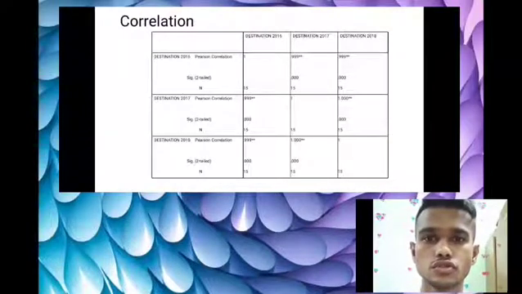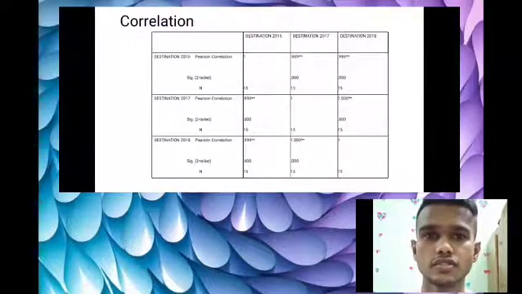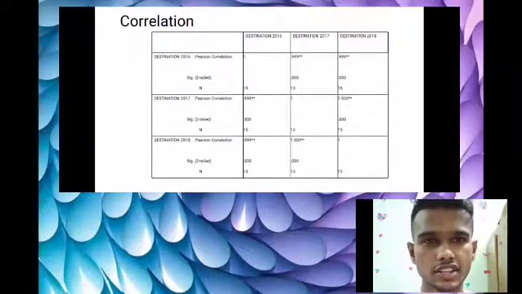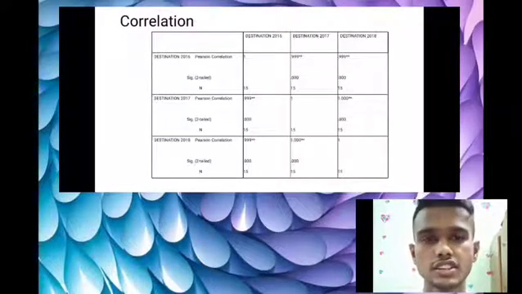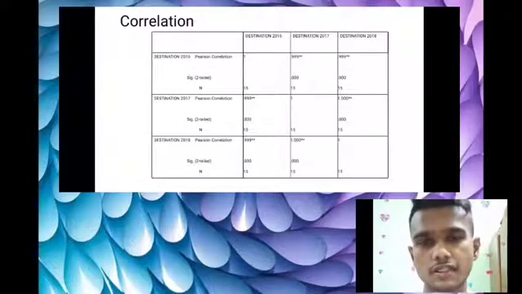Same also goes to 2016 and 18, there's no relationship between destination 2016 and 18. And also for 2017 and 18, there's no relationship between destination 2017 and 18.